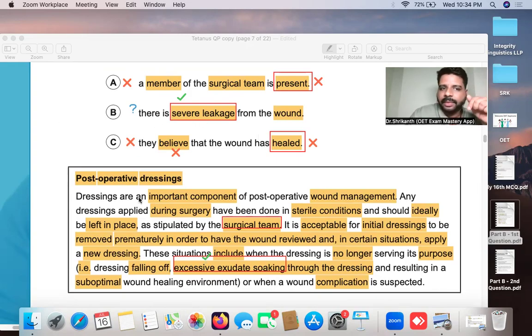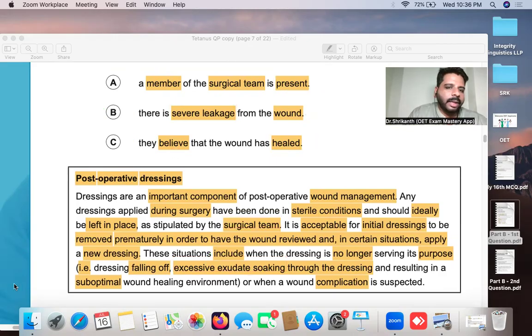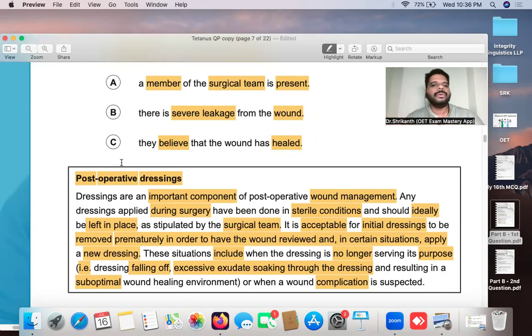Again, it is very directly mentioned. So after you have eliminated A and C, you can now confirm B is the answer and you can choose B as the right answer. Okay, so this luckily was a very easy question, but the next question is not very easy, I suppose. So let's see if you can do the same thing over here.